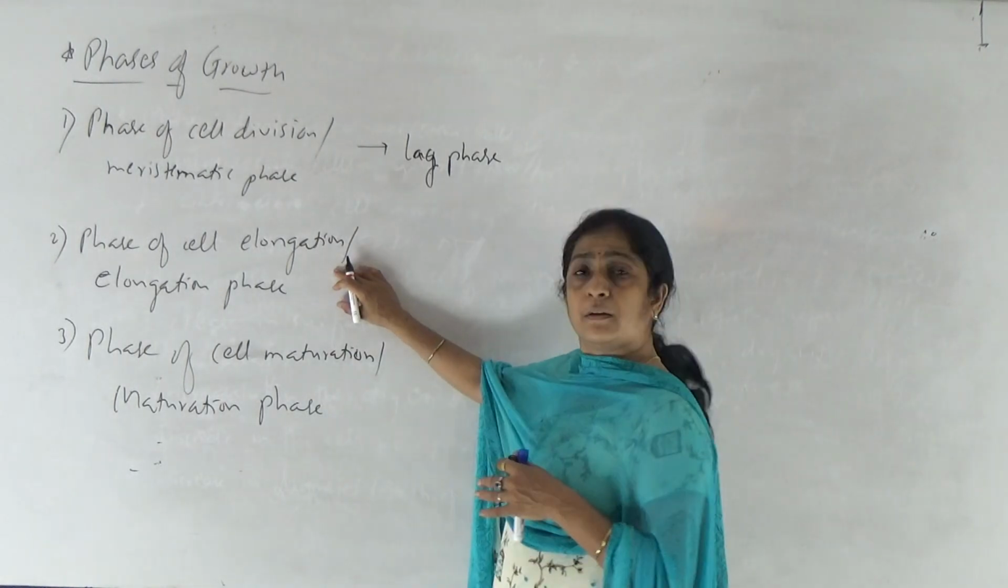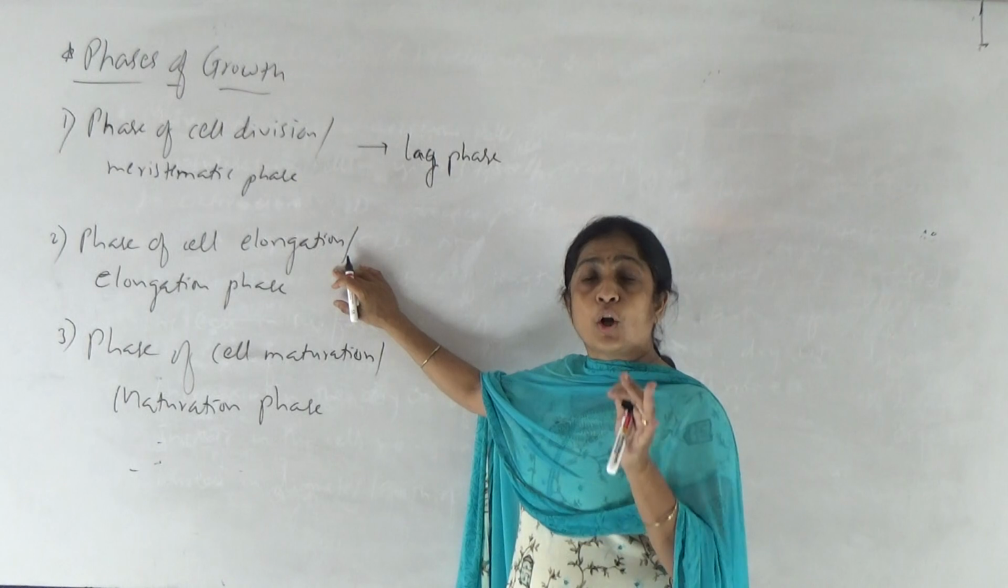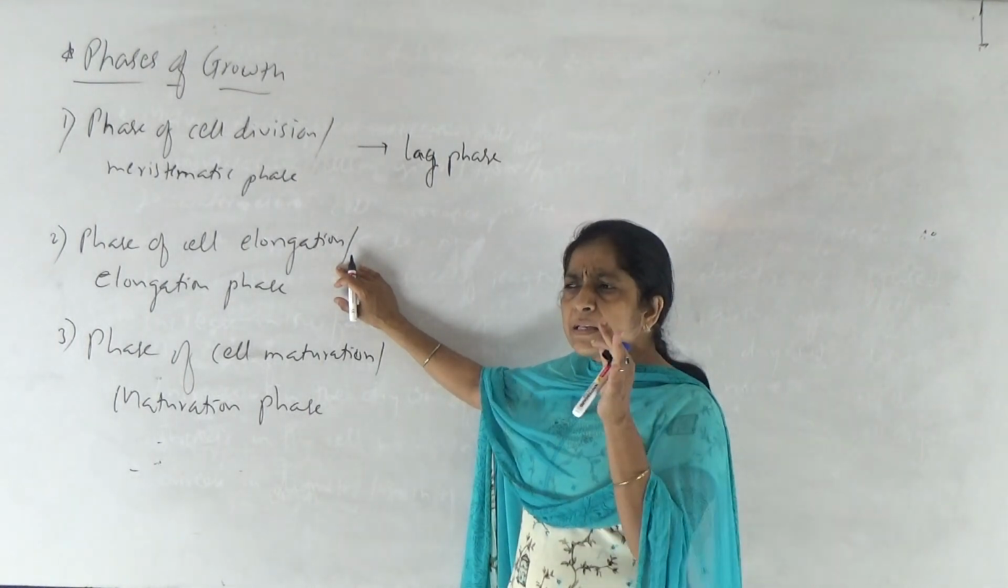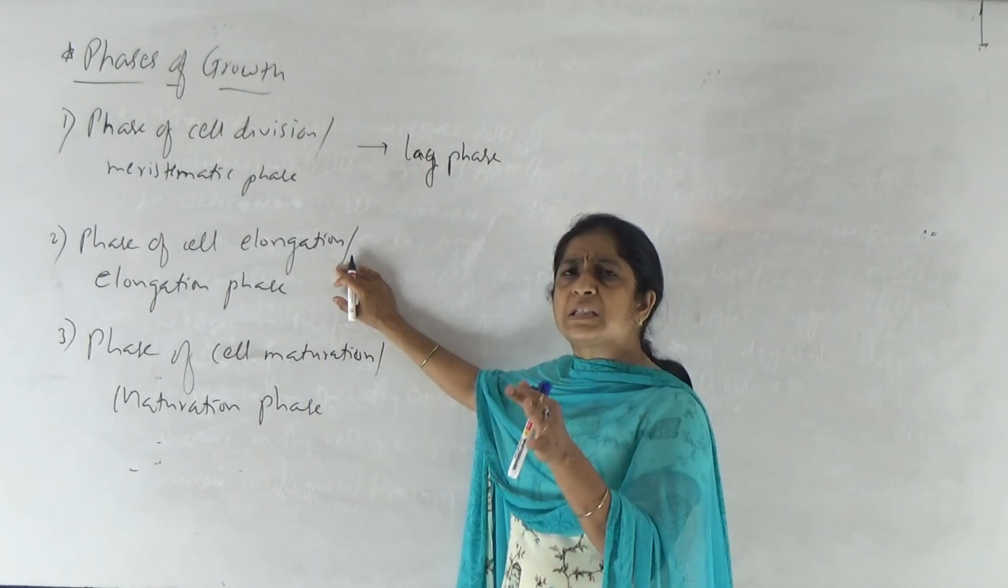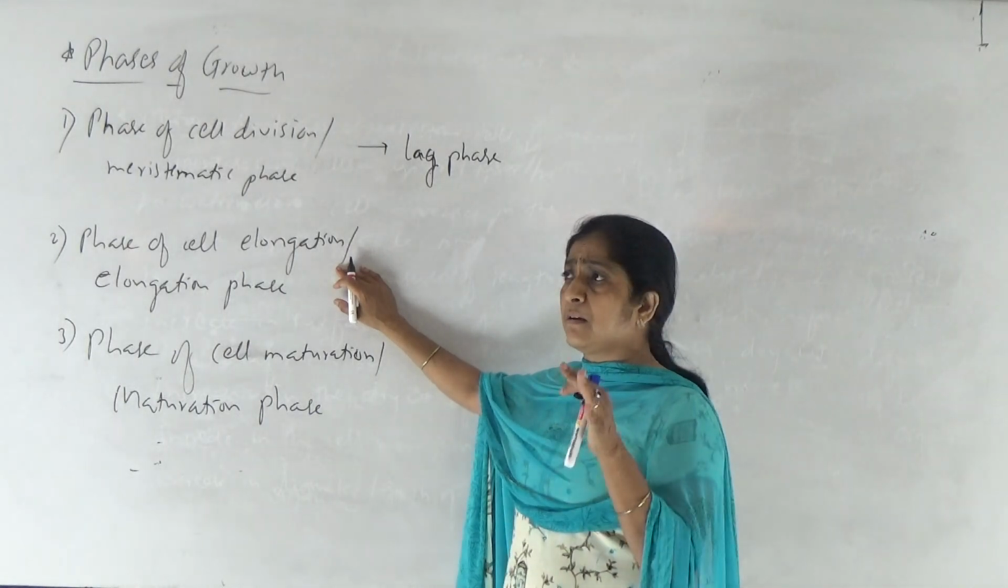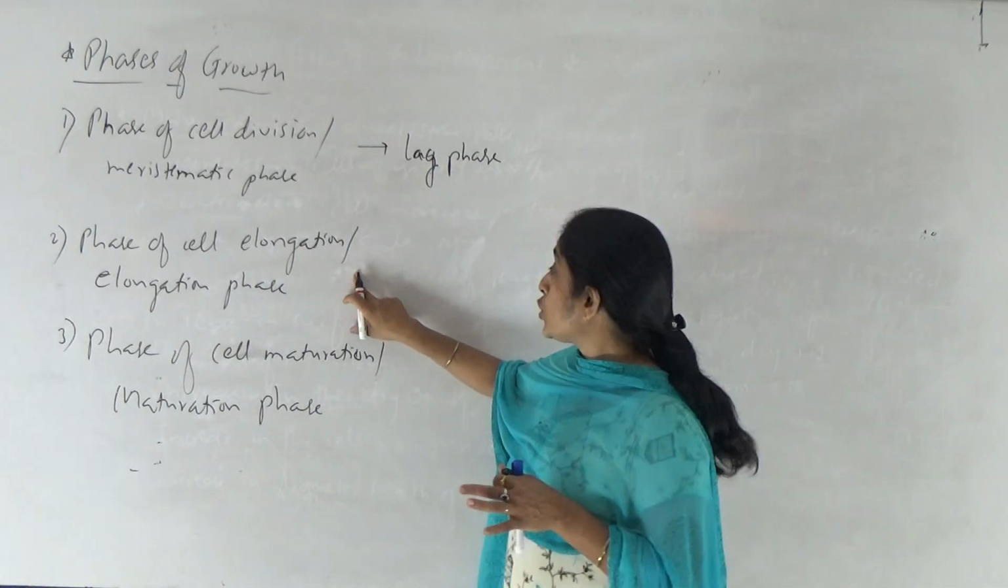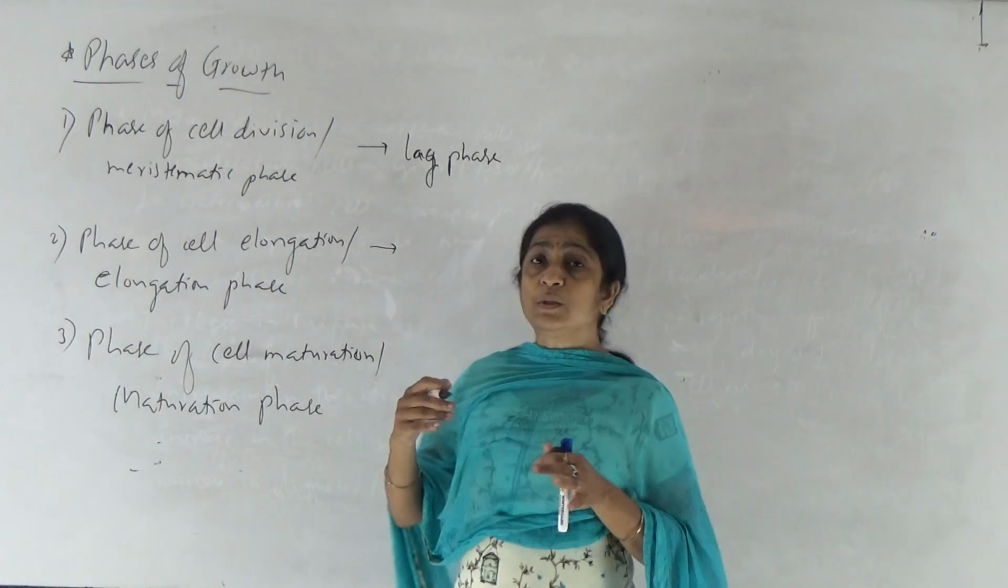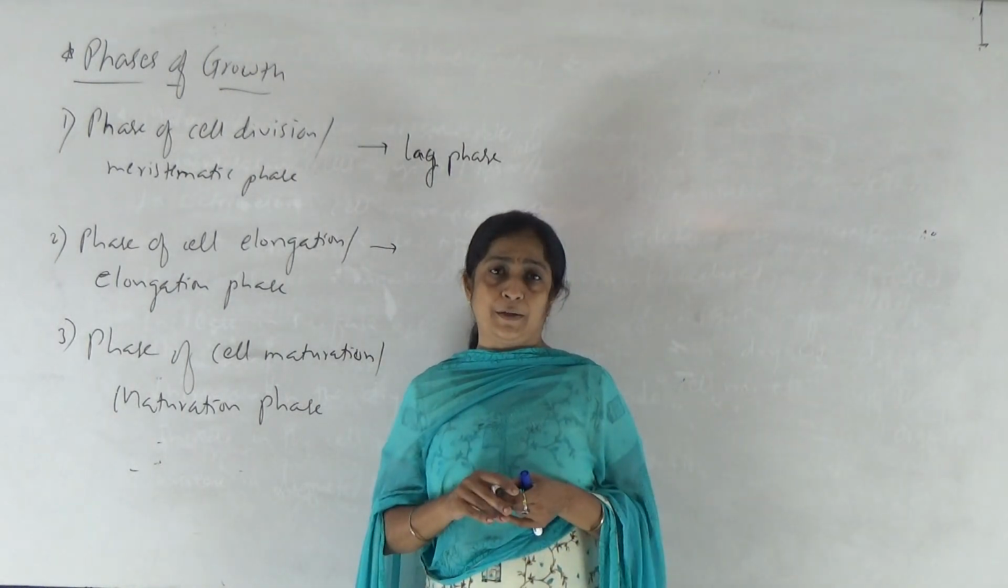So literally, when we observe the growth in this phase, an accelerated or very fast increase in the length and an increase in the girth can be observed in this phase. So this is the phase where we may observe visual growth in the plant part, right?